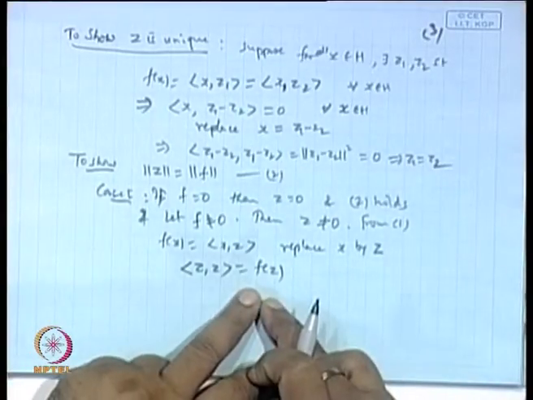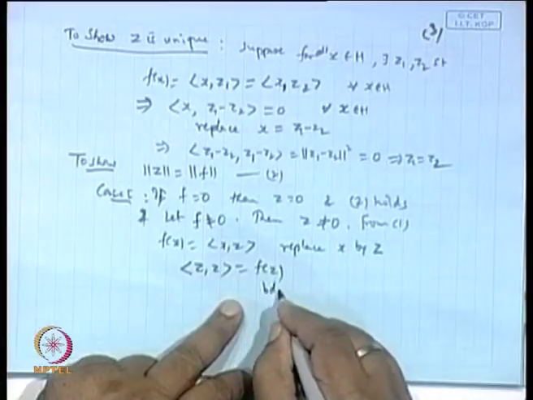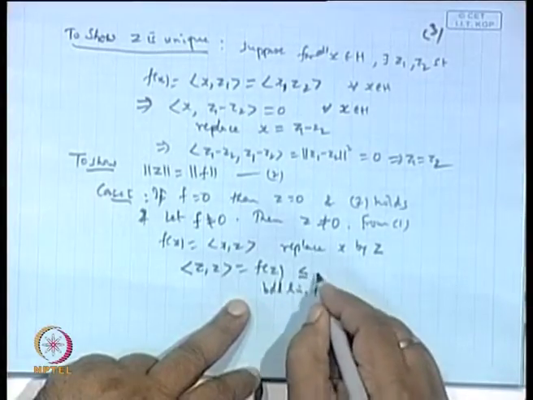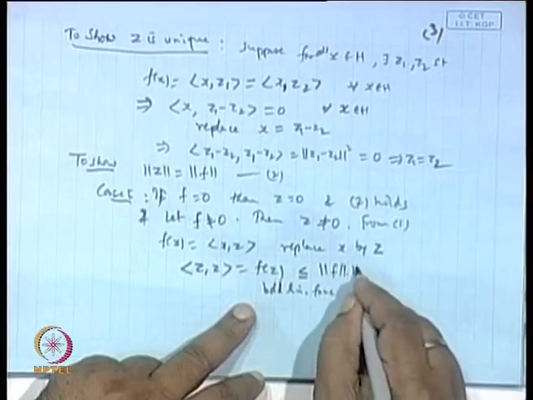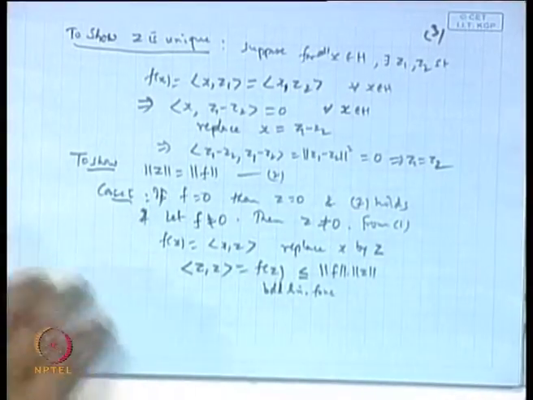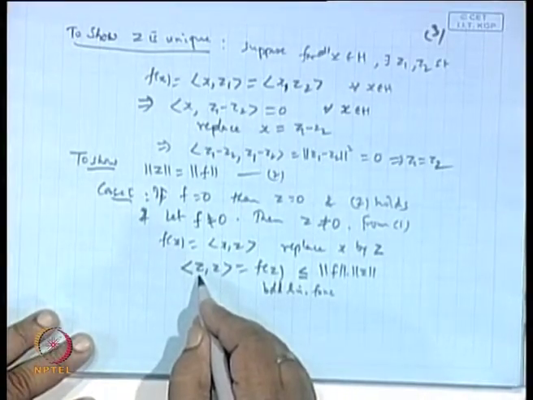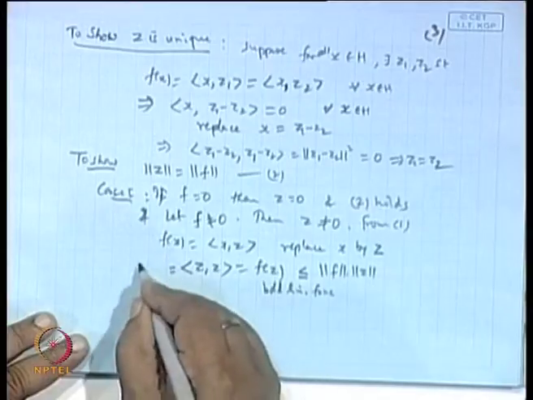But f is a bounded linear functional, so it will be less than or equal to the norm of f into the norm of z by definition. Now, this is equal to the norm of z squared, so we get this one is the norm of z squared.